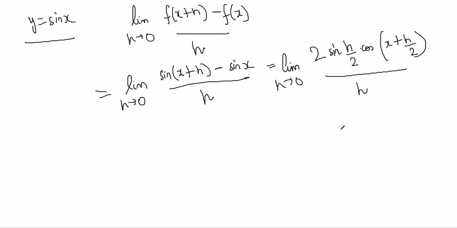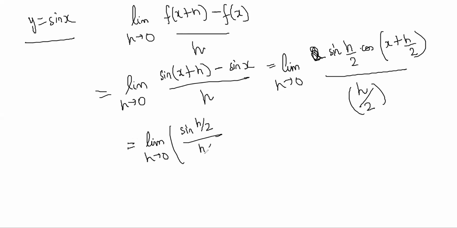Notice that this 2 can be brought here, so you end up with limit of h tends to 0, sine of h by 2 by h by 2 into cos of x plus h by 2, right?